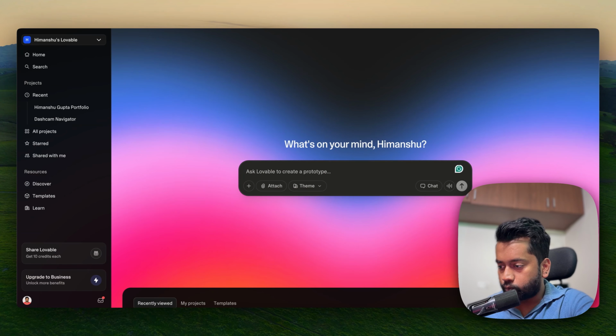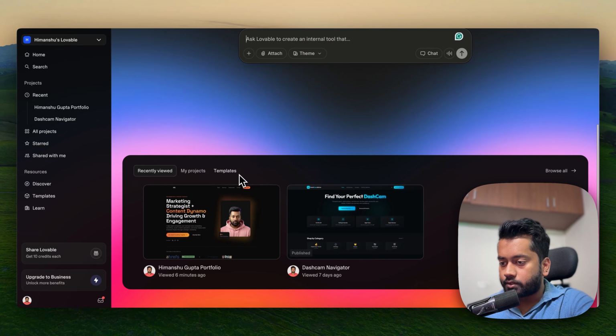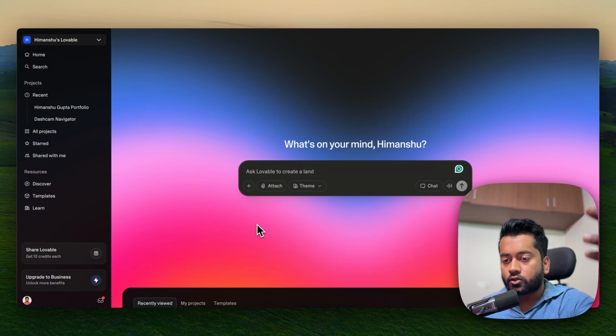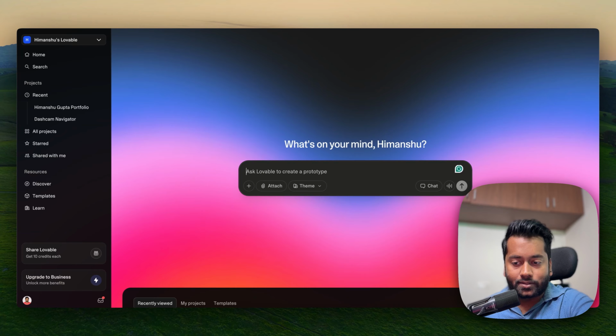So here's the dashboard. Once you log in, this is the interface you will see. You could see there are 2 projects of mine. Once you register for Lovable, you get 10 credits. Now with each prompt or each question you ask or any edit you do, some credits are consumed. You could look at it.